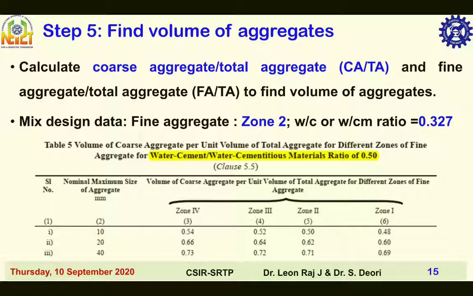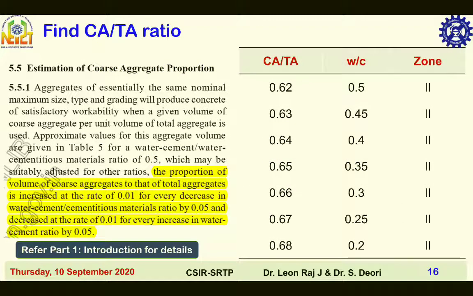In the next slide, we will see how to interpolate Ca by Ta values for other water cement or water by cementitious material ratios. As per IS 10262-2019 section 5.5, the value of Ca by Ta increases at the rate of 0.01 for every decrease of water by cement or water by cementitious materials ratio by 0.05 and vice versa.